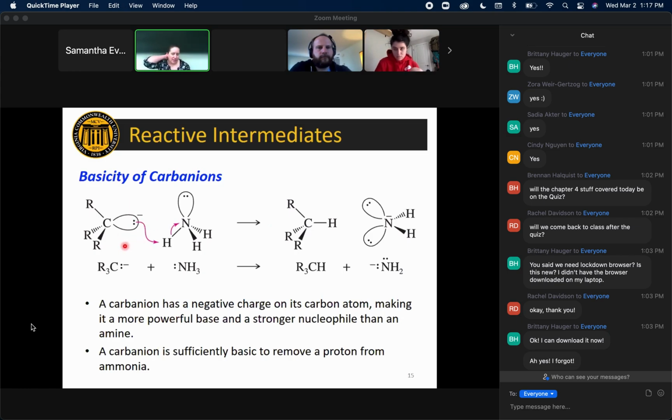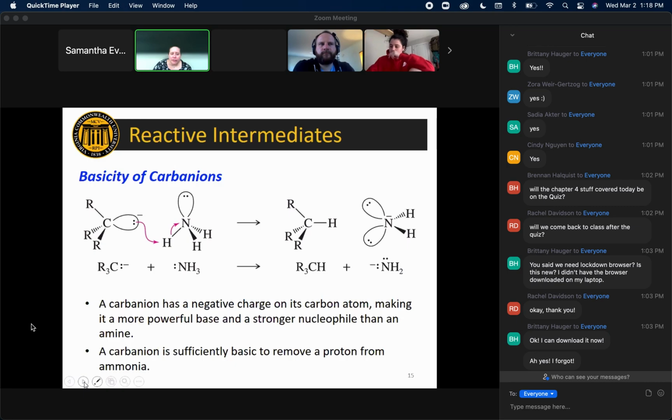strong bases. And in fact, they're strong enough to remove a proton from ammonia, which already has a lone pair, giving something that looks like this, which kind of looks crazy, but it's actually more stable, right? Because this nitrogen has a full octet, and now our nitrogen is carrying the formal negative charge, and nitrogen is more electronegative than carbon.